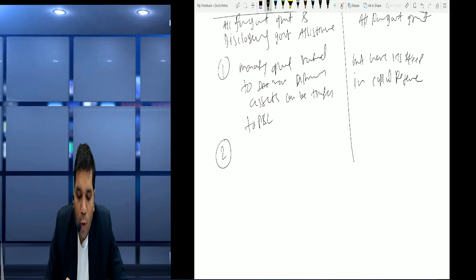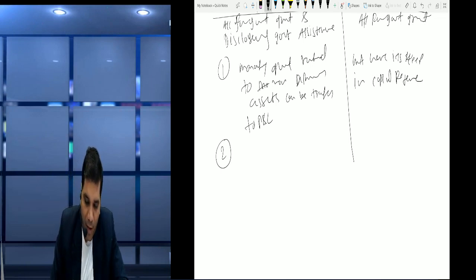Now friends, non-monetary government grant, if you remember, in the Ind AS we calculate at fair value, but in this case we have the option, we can record at fair value also, but normally we value at nominal value.